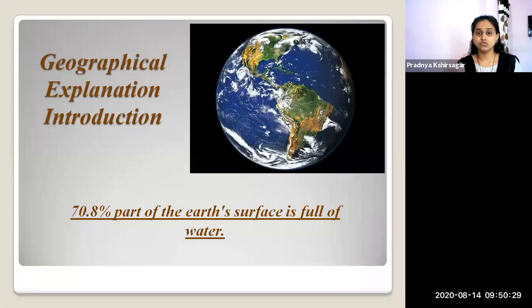You are also experiencing that through the news channels, through the media. You can see that in most parts of our earth's surface there is less water, and some areas have more water. This distribution is unequal on the earth's surface. This was the first geographical explanation.